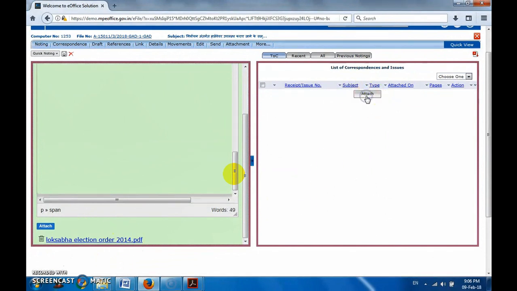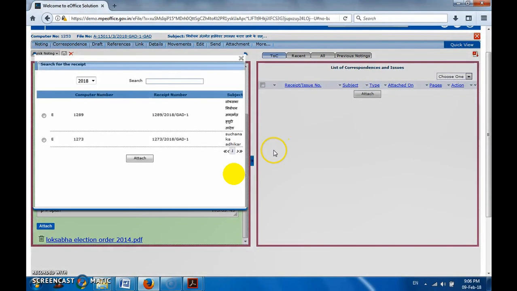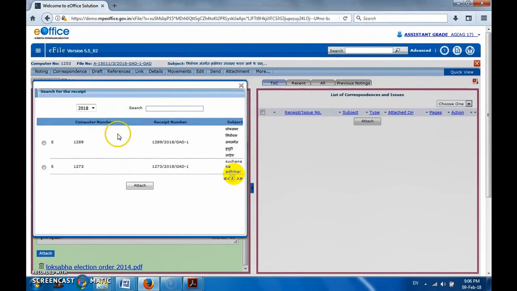Now the TOC attach button, click on this and a new screen will show the receipts we are having at our level, and we can choose from here if we have not followed the way of putting up a file on the receipt received, as we saw in the receipt demo video. So closing this screen for this demo as it is not needed right now. I just want to show the option.